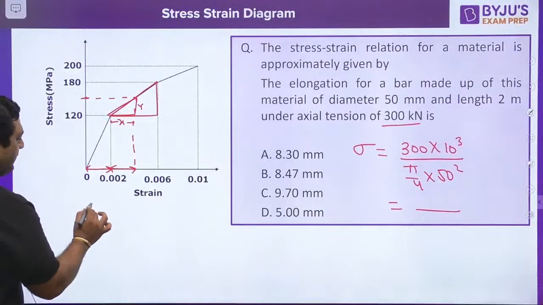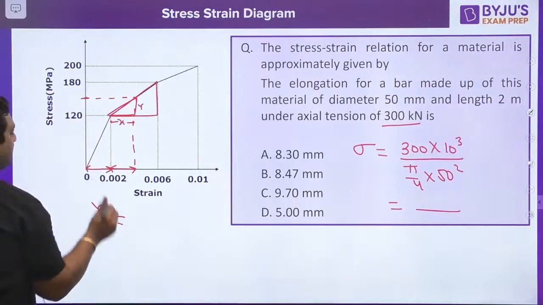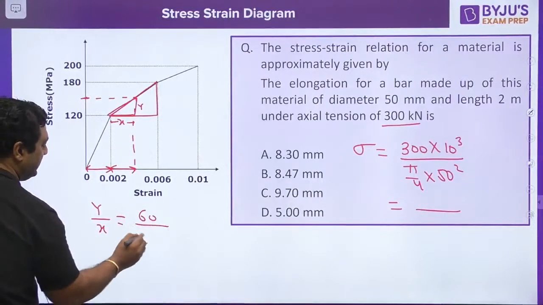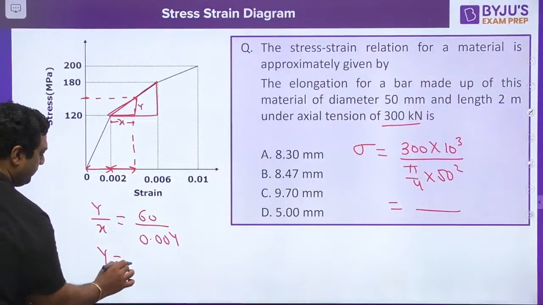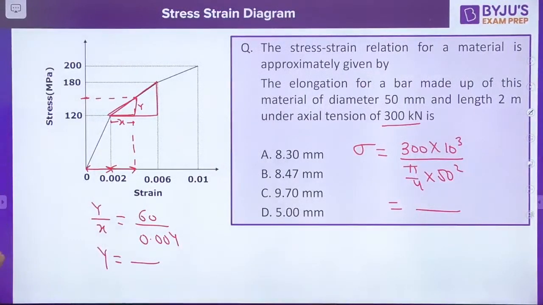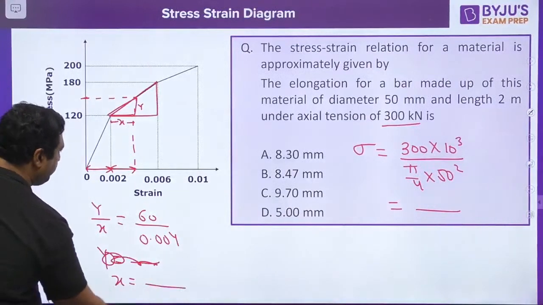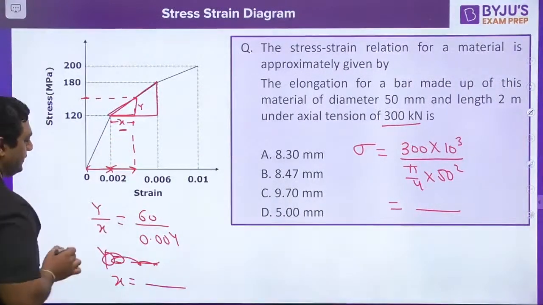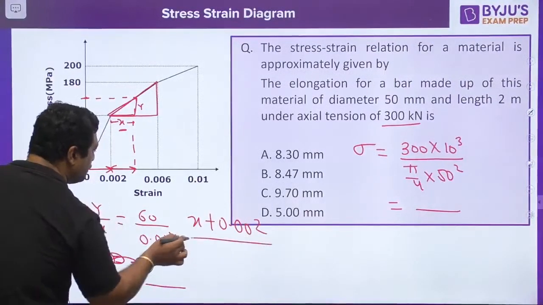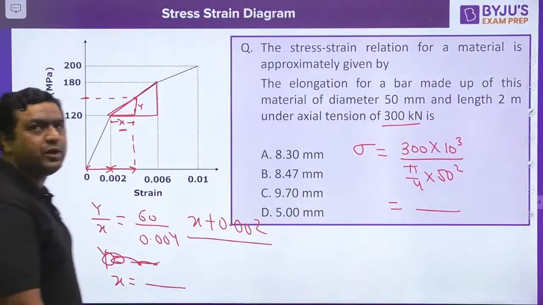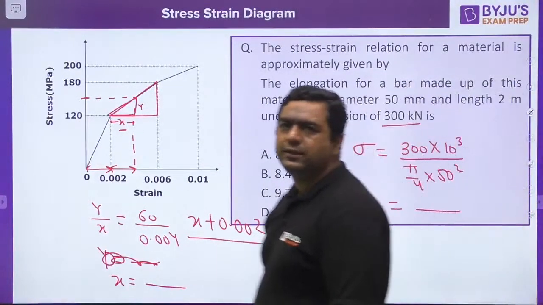So my dear, we can write y upon x is equals to 60 by 0.004. So you can find out y. Sorry, we can find out x from here, and once we get x, x plus 0.002 is your answer. Let us see how many of you give the right answer for this.